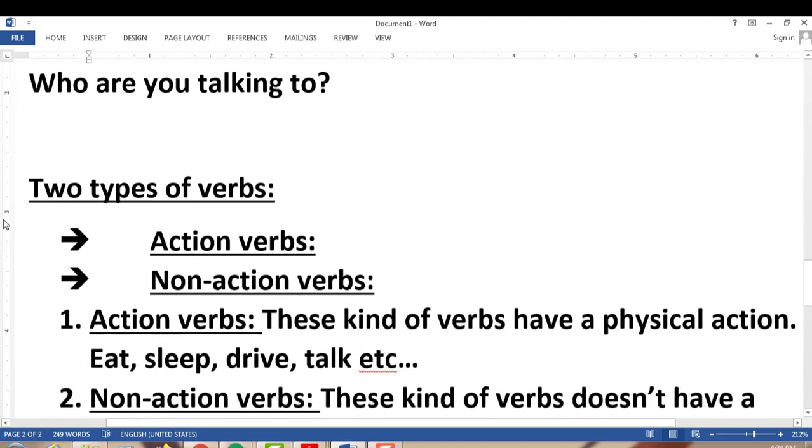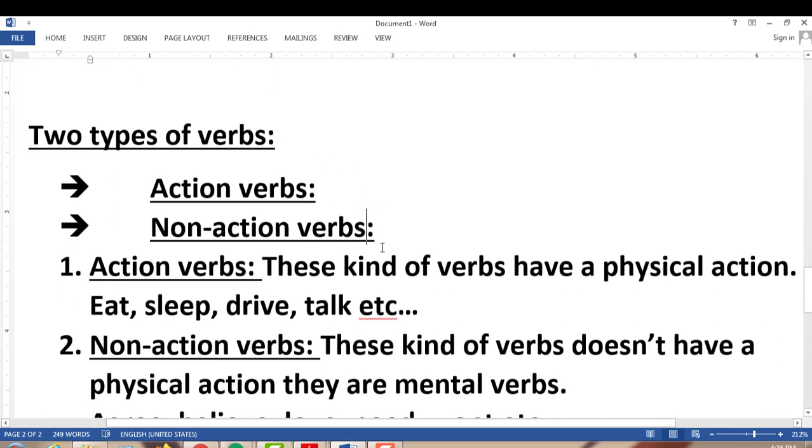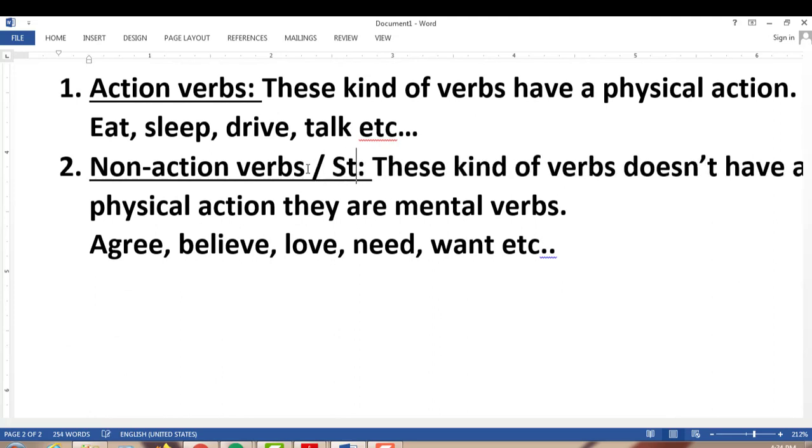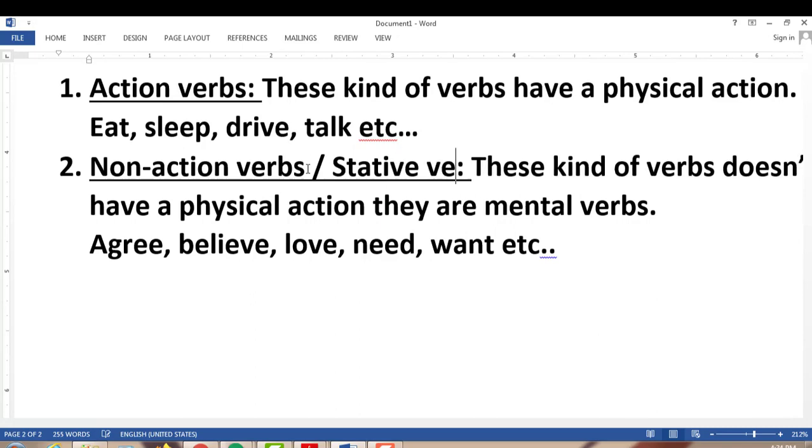The other name for non-action verbs is stative verbs. So easy. Non-action verbs, or you can say stative verbs.